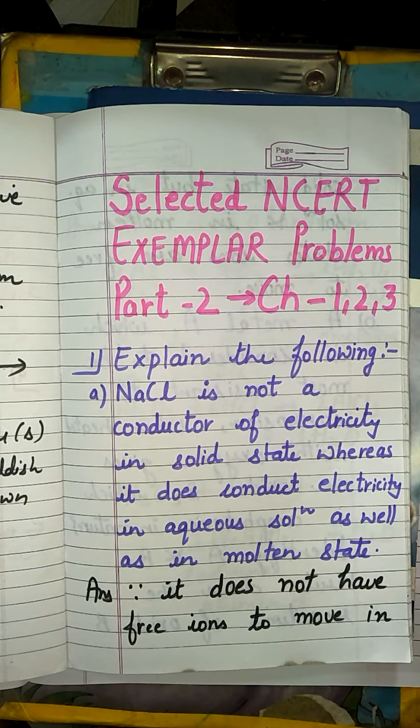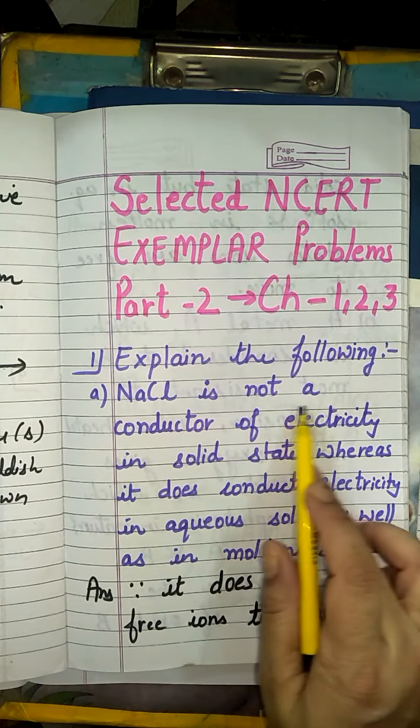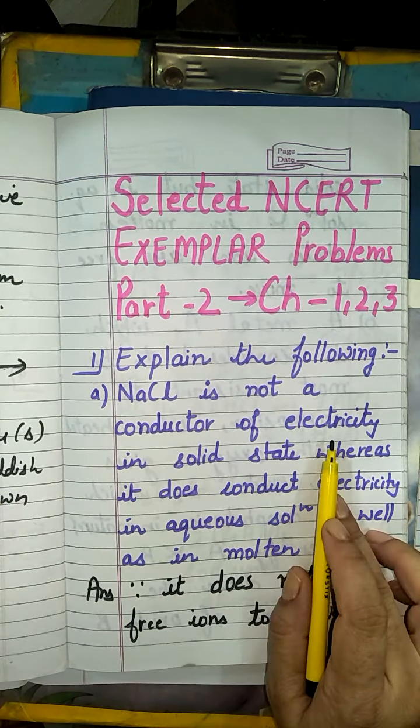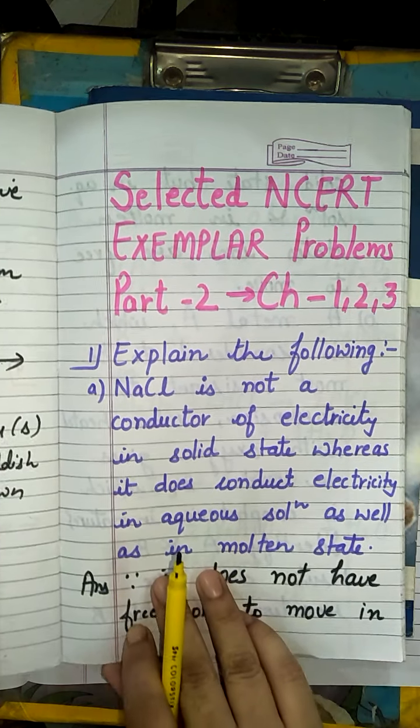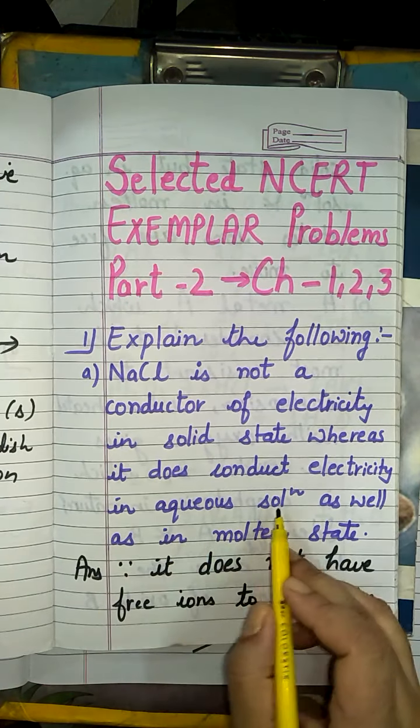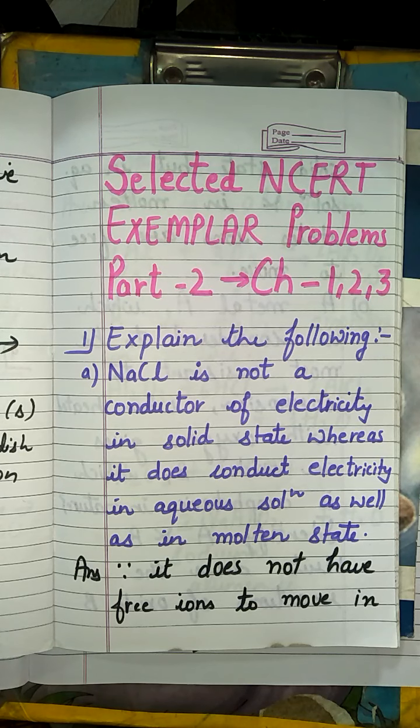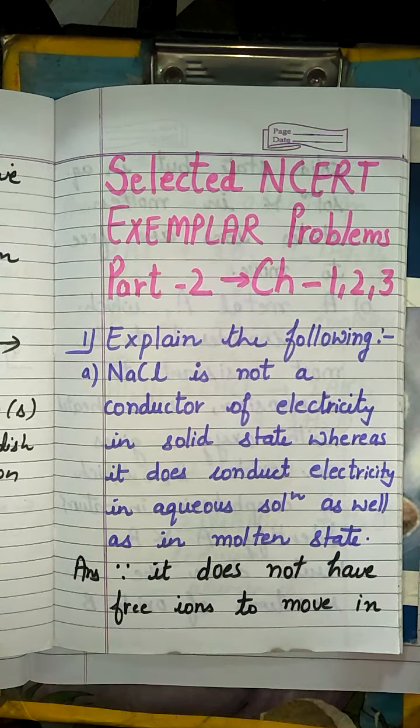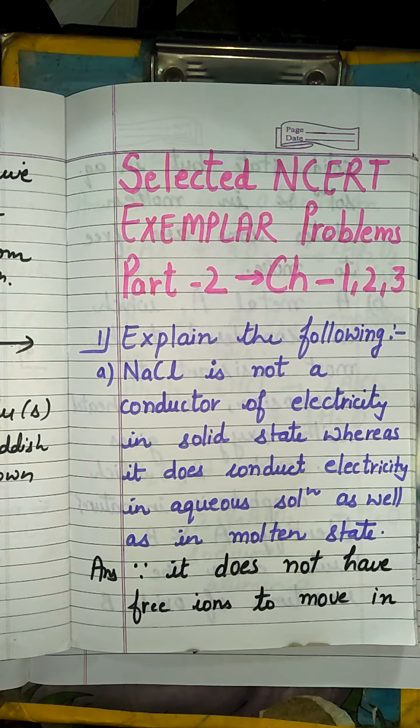Question number 1: we have to give the reason why sodium chloride is not a conductor of electricity in solid state, whereas it conducts electricity in aqueous solution as well as in molten state. So the reason is clear cut. We have discussed already that electricity flows whenever there is a flow of charges, and charges will flow only in either the aqueous medium or in the molten state.